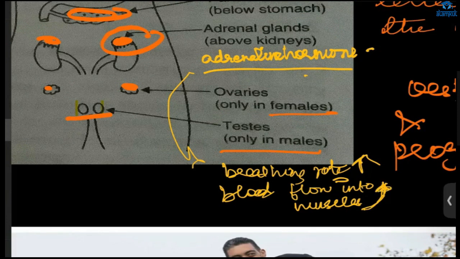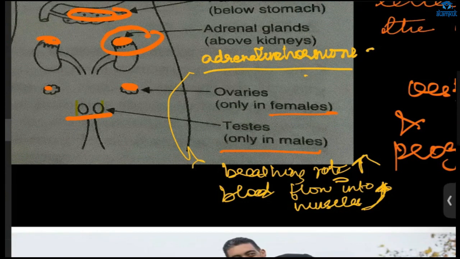Energy from that stored glucose flows into the blood, and this blood again goes to the muscle, so a lot of energy is generated. We can use this energy either to run or to fight. What does this adrenal hormone do? It gives energy. Okay, got it, Shazan and Ria? Yes, ma'am. In an emergency situation, the blood will contain a lot of adrenaline hormone.